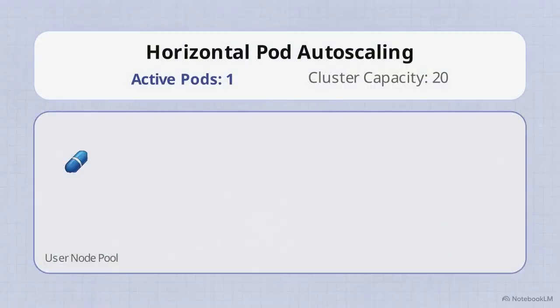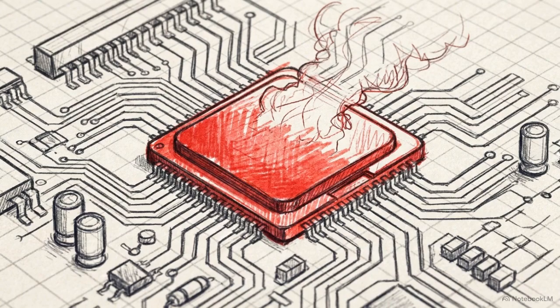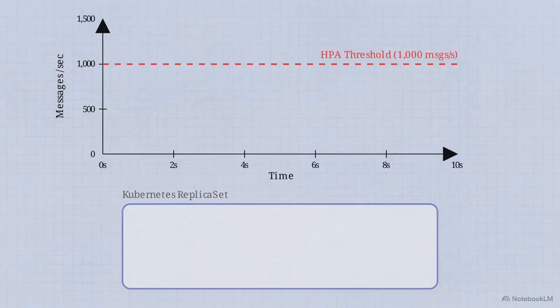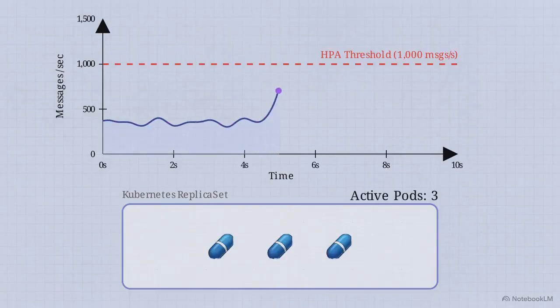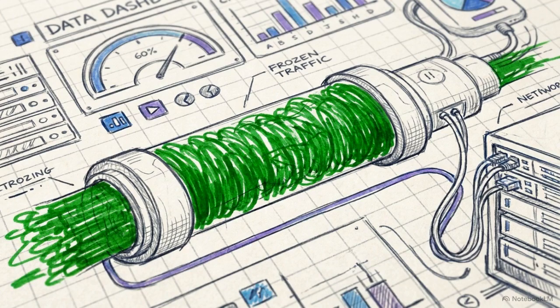Kubernetes distributes this application across a baseline of 3 replica pods, scaling up to a maximum of 20. By default, Kubernetes scales based on CPU utilization. For high-velocity data ingestion, CPU reaction times are often too slow. The solution is configuring the Horizontal Pod Autoscaler, or HPA, to read custom metrics directly from Prometheus. This chart tracks the exact trigger. The HPA evaluates incoming traffic, and the moment telemetry messages exceed 1,000 per second, it bypasses CPU limits and immediately increases the pod count.